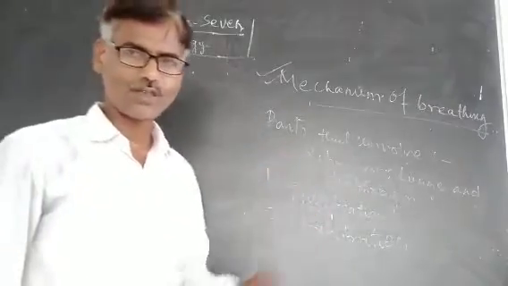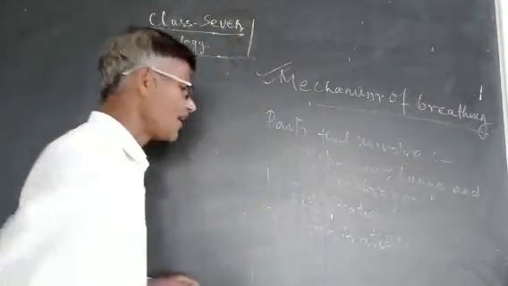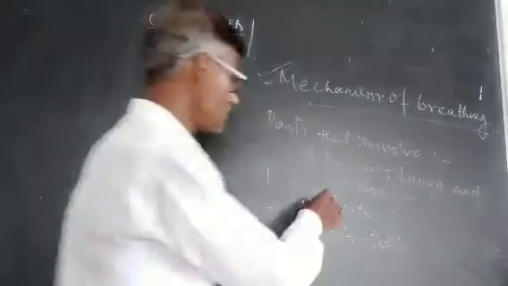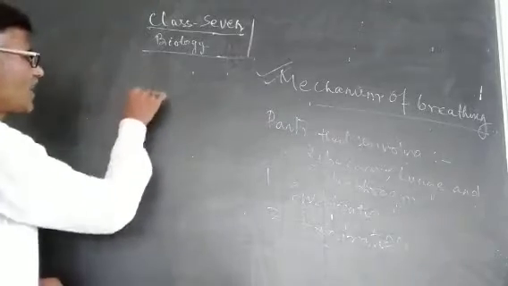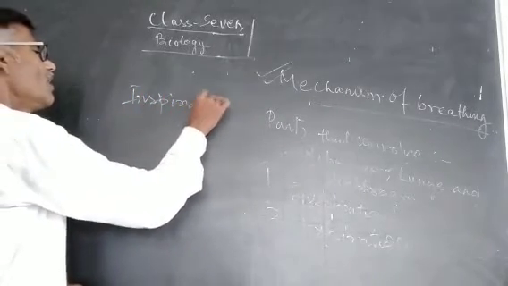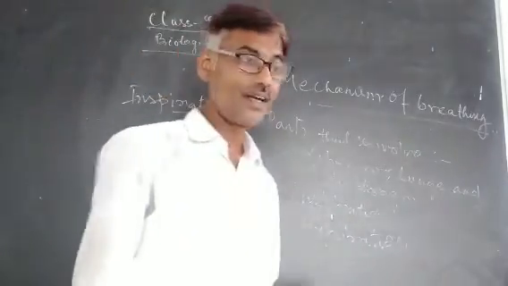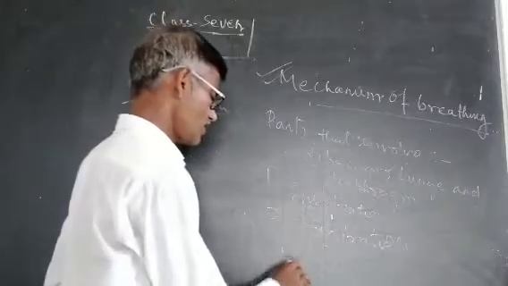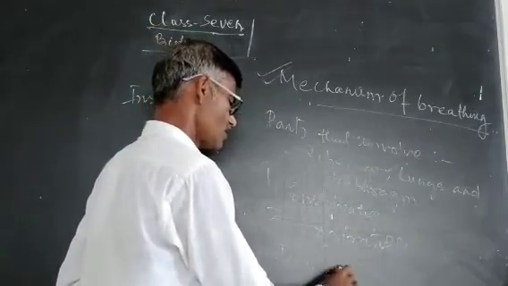These structures are involved. Now what happens? What are the main events or changes that take place in inspiration and expiration? In inspiration, the external intercostal muscles. What are intercostal muscles?